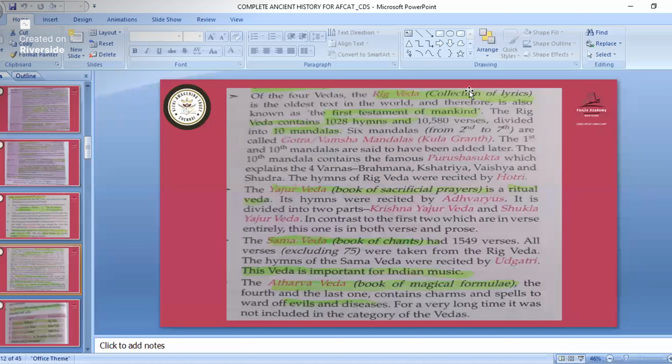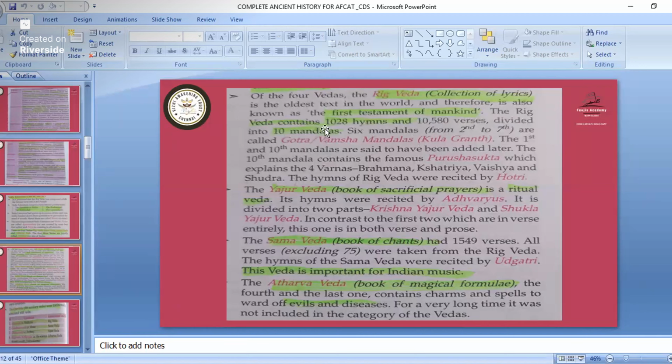That is Rig Veda. It is the oldest text in the world, and therefore is also known as the first testament of mankind. The Rig Veda contains hymns. A question has come about these hymns.